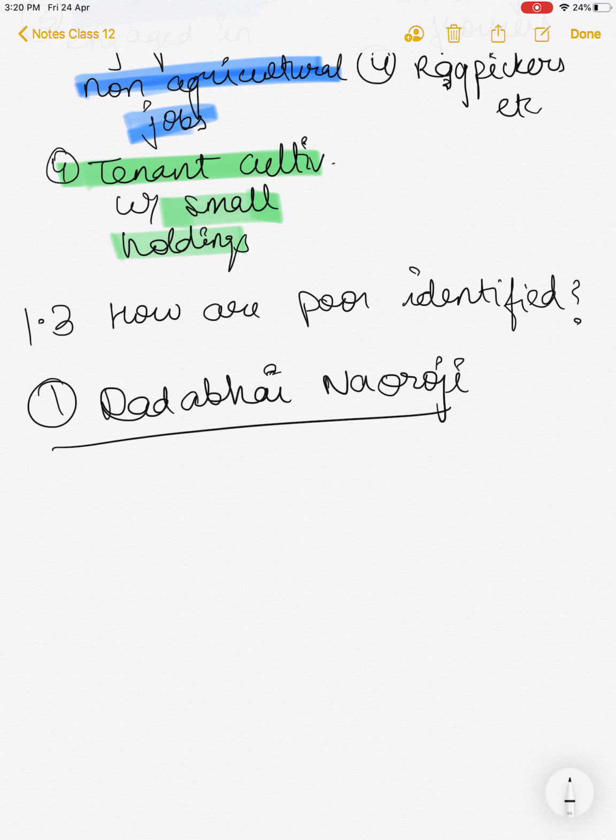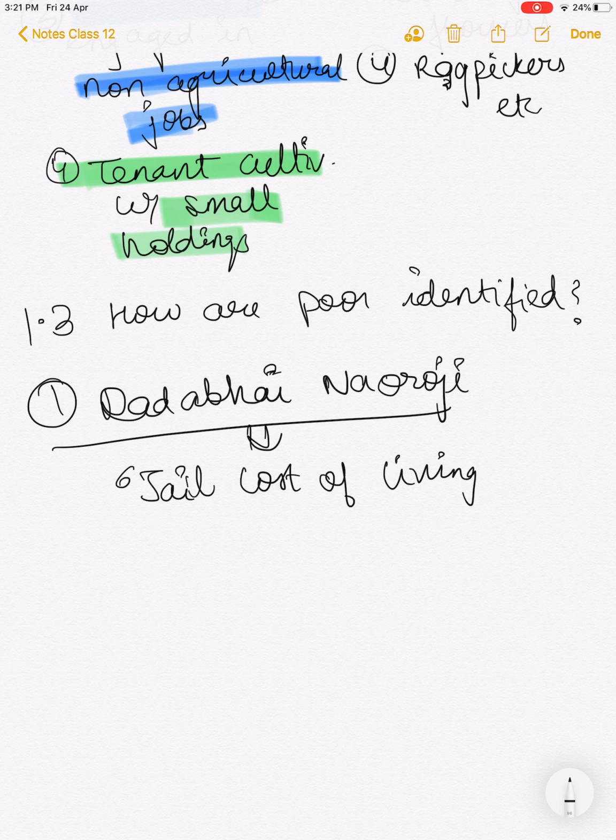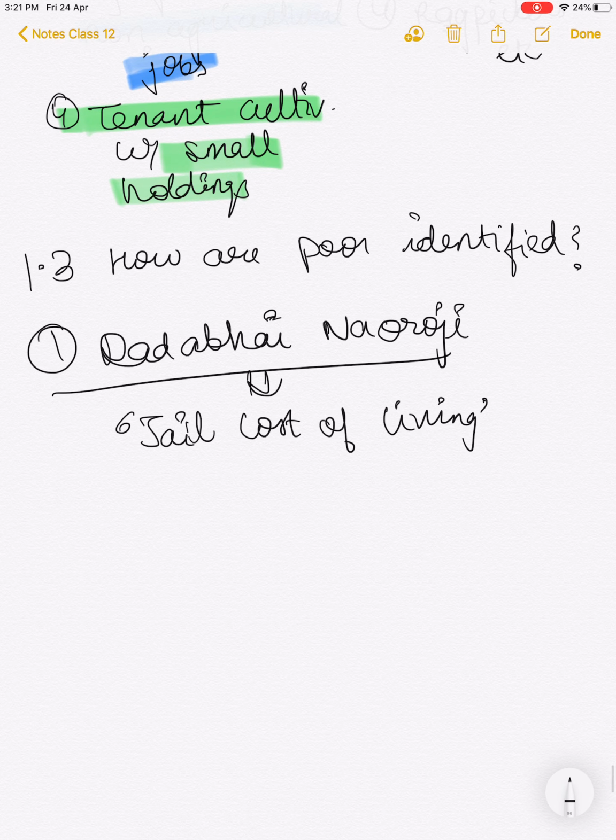Dadabhai Naoroji came up with the jail cost of living. It's interesting how he worked on this. What did he use to come up with this whole theory of jail cost of living?